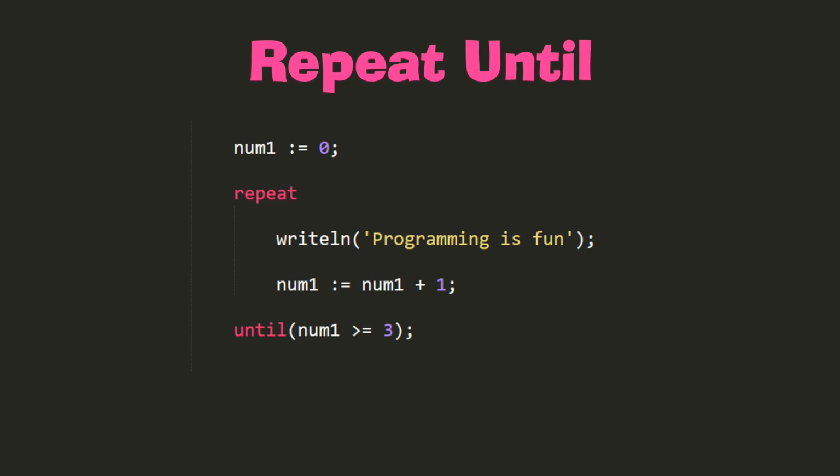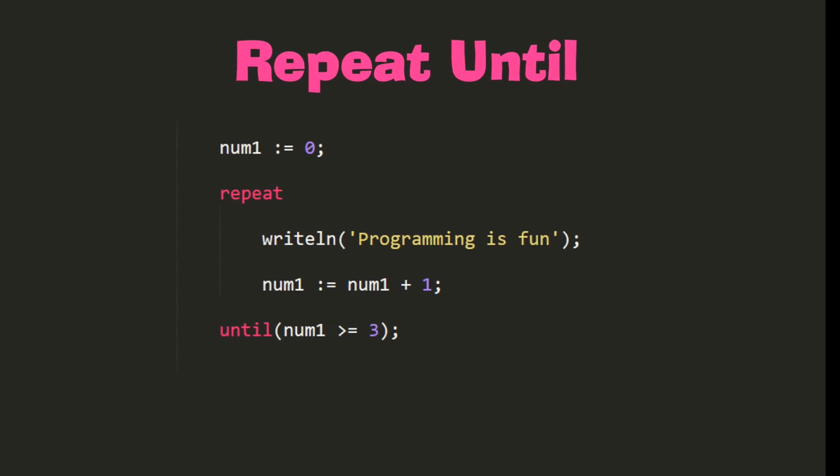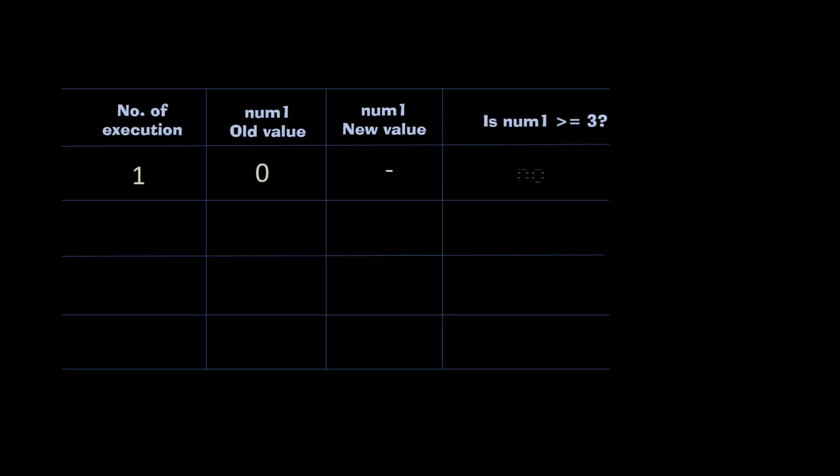As long as the condition is false, the loop will continue working, which means it will repeat executing the statements inside the loop. If you look into the values the variable num1 is going to have throughout the program, you might be able to understand this better. During the first execution, the num1 value will be 0 and it will display programming is fun, and then it will add a number to it, and then it will check whether the condition is satisfied. Since the value is 0, the answer for the condition will be no, which will activate the loop. That's how it will go on.